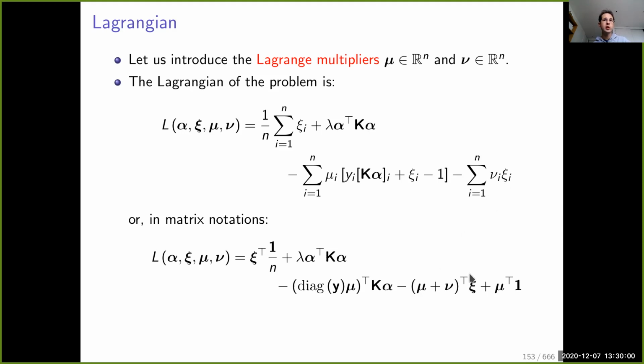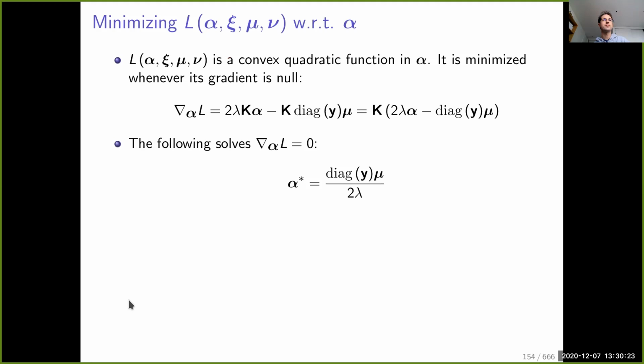Similarly, mu times psi is the sum of the mu i psi i. And this ugly term here is the sum of the mu i y i k alpha i. Here we introduce a diagonal matrix that contains the y i on the diagonal. The notation is more compact. We don't have the sum, so it's nicer to look at.